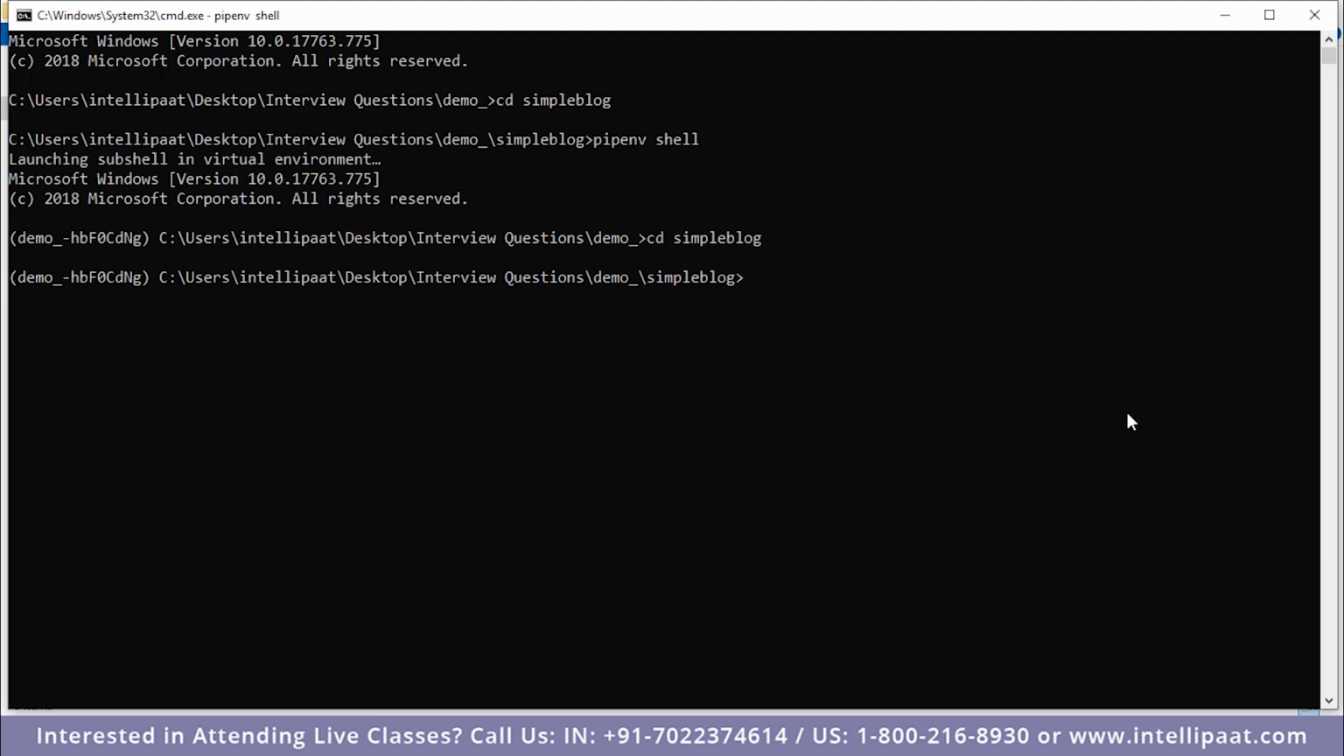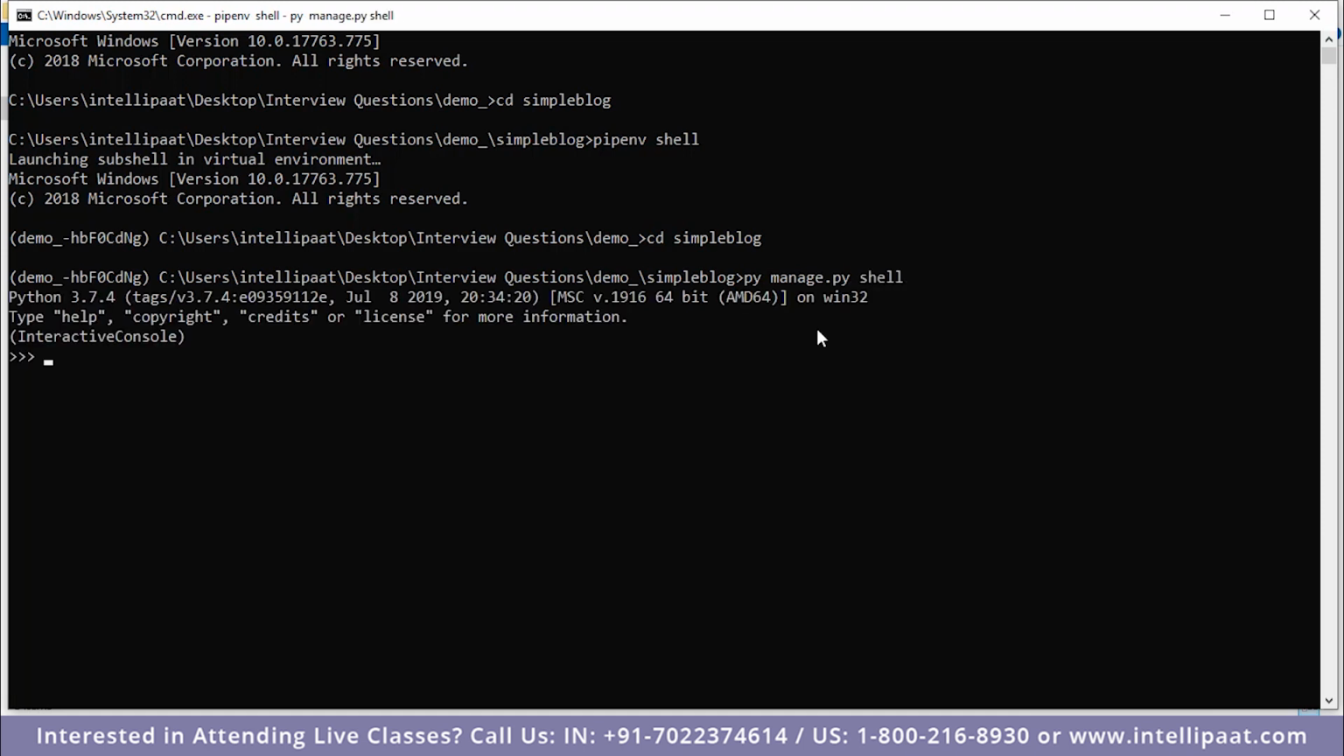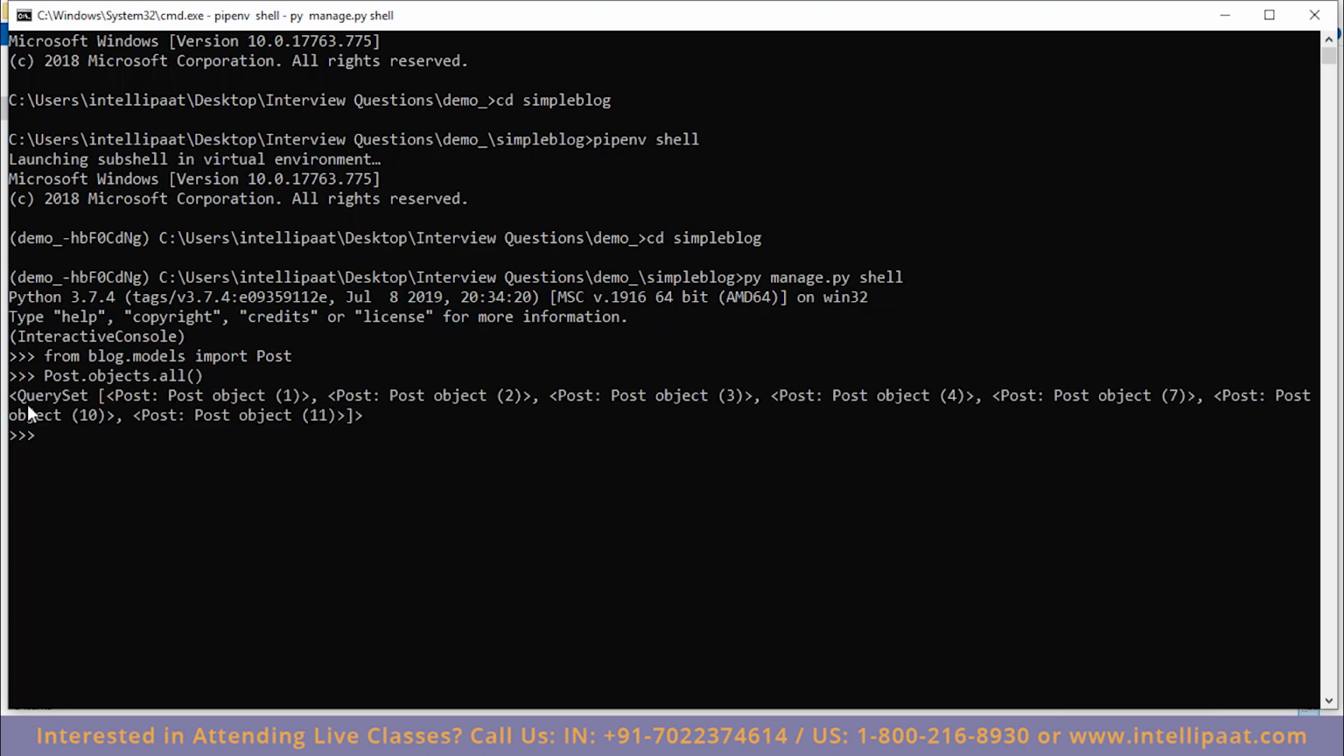Let me show you. So as you can see, I am in our application and I'll run the shell to show you how query sets are being used. So let us first try to import our model. So from blog.models import Post. Now if we try to fetch all the records from the database using Post.objects.all, you can see that we are getting back a result set in the form of a query set.